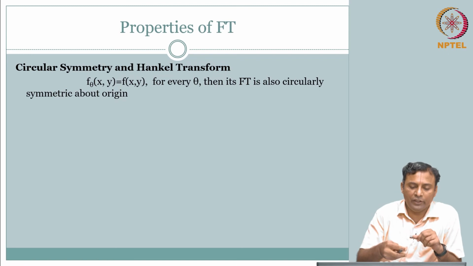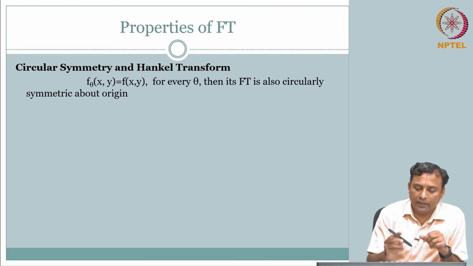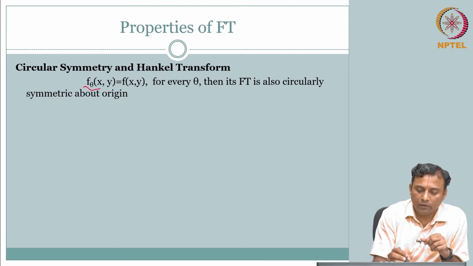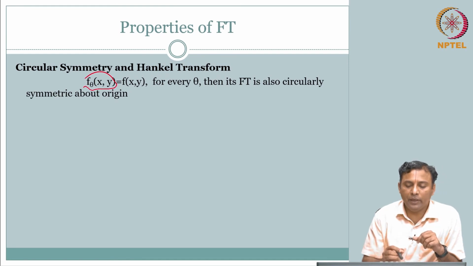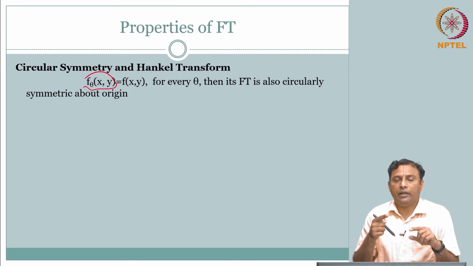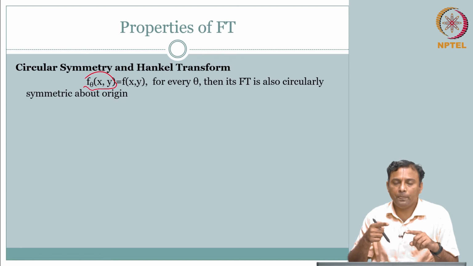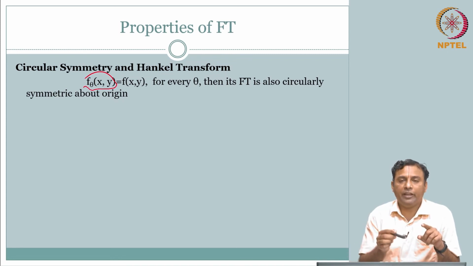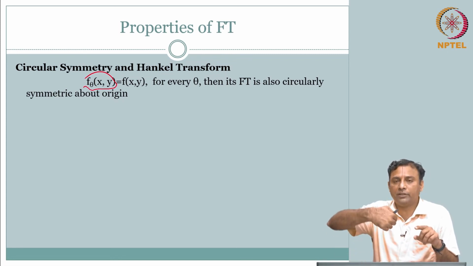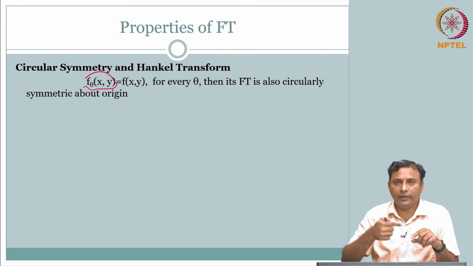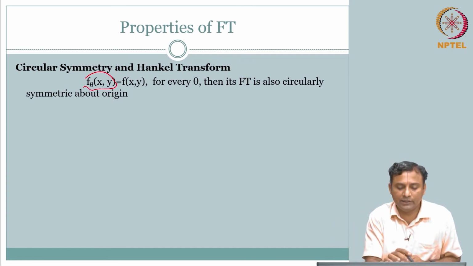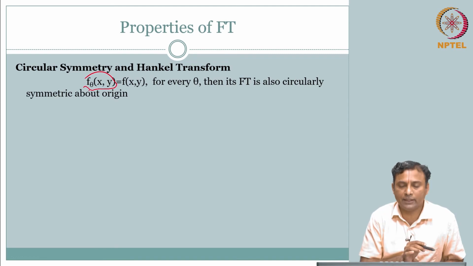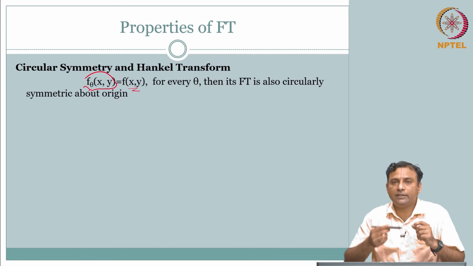We talked about f theta of x comma y, which is nothing but, if you have f of x comma y and f theta of x comma y is the same f of x comma y that is rotated. If f theta of x comma y is equal to f of x comma y, that means it is circularly symmetric.